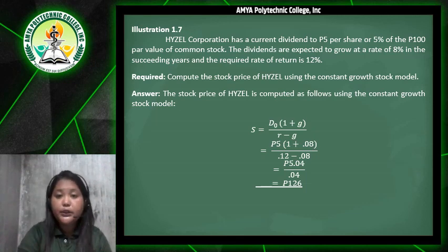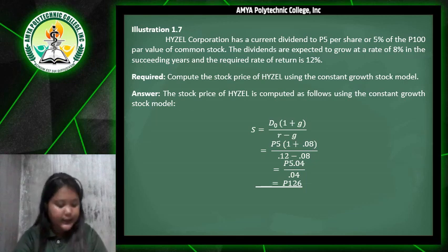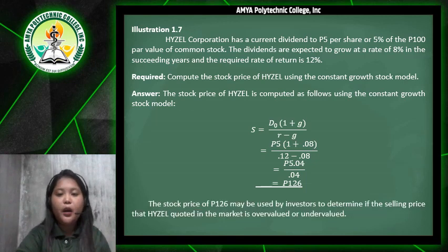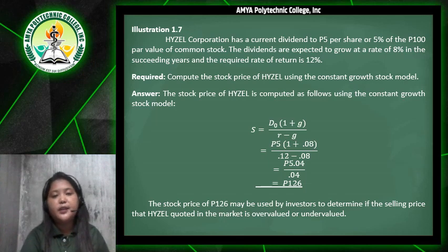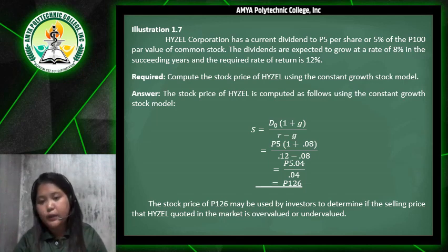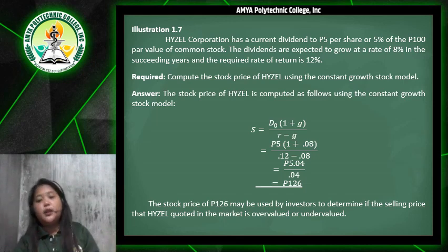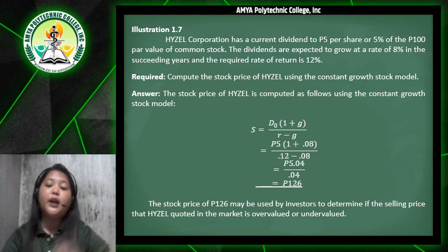That could be all for our lesson for today. Again, now we have the stock price of 126 pesos, which may be used by investors to determine if the selling price quoted in the market is overvalued or undervalued.